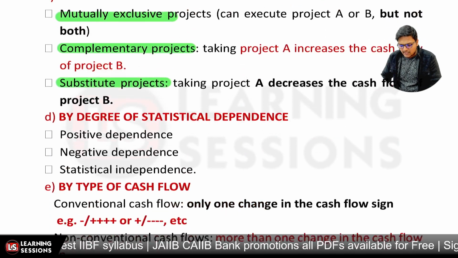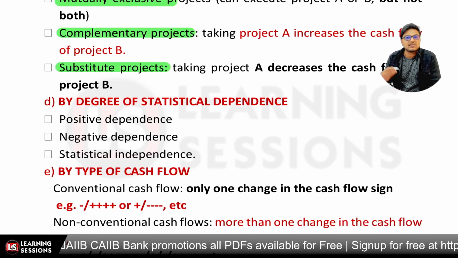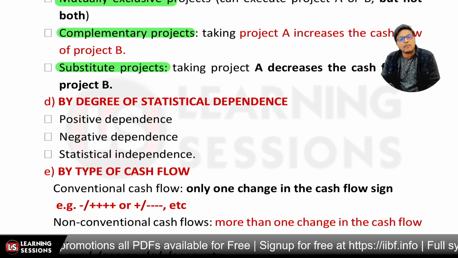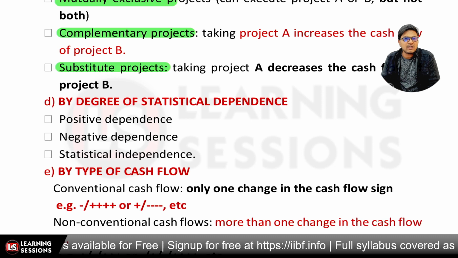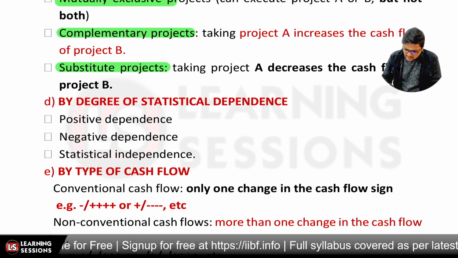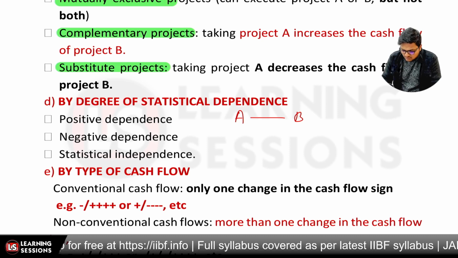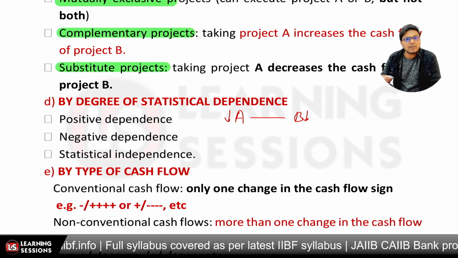Now after that, it's related to the degree of statistical dependence. Now what do you mean by statistics? Statistics means it could be the relation between the two projects. Okay, so it could be positively related, positive dependence. Positive dependence means that if the cash flows in A increase, the cash flows in B will increase. If cash flows in A decrease, cash flows in B will decrease. Means directly proportionate.